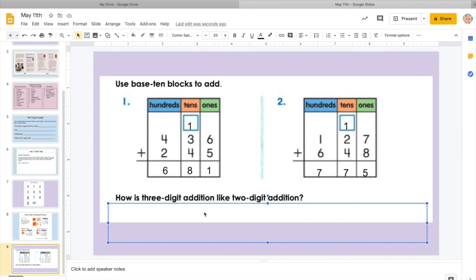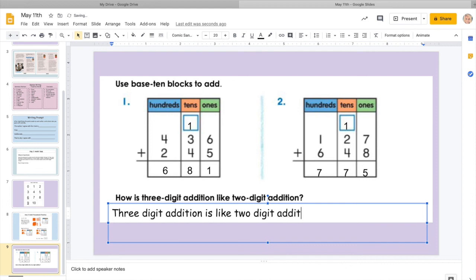How is 3-digit addition like 2-digit addition? 3-digit addition is like 2-digit addition because we are still adding by place value. So it doesn't change just because we add the hundreds column, which makes it a 3-digit addition problem. We're still going in order. We're still going by ones. We're still going by tens. We are just adding one more column.